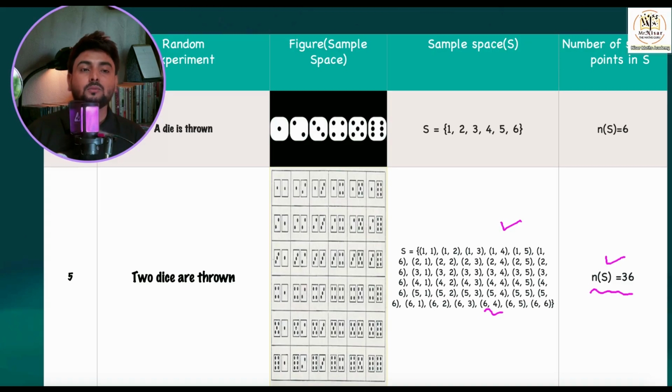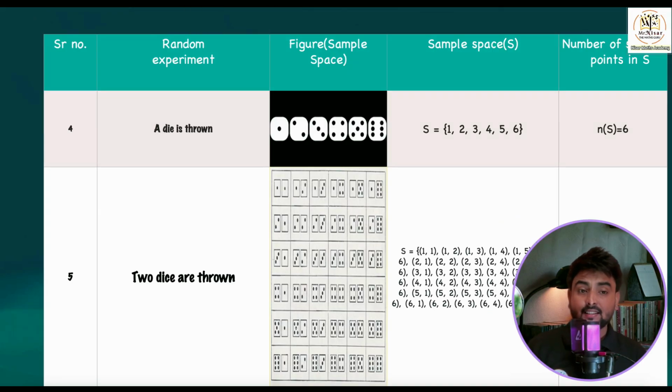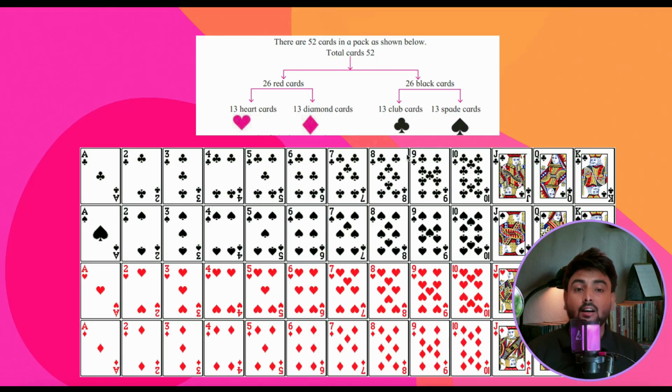This is something very important that we are studying right now. Now children, let's discuss something more important again. Till now what we have discussed: 1 coin is thrown, 2 coins are thrown, 3 coins are thrown, 1 die is thrown, then 2 dice are thrown, and now we have to study something very interesting, that is cards. Yes, cards.